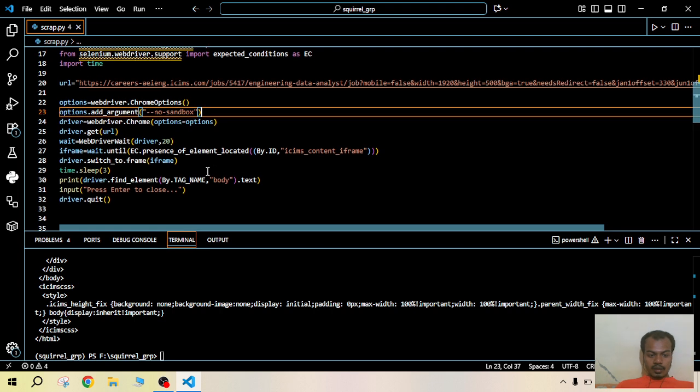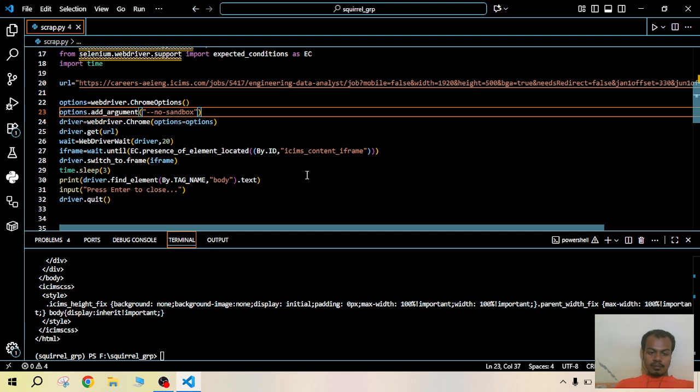The get URL method posts a get request for the URL we have specified and waits for the driver. The driver will wait for the page to load for around 20 seconds until the iframe object gets loaded. Here I have stored a wait variable to wait for the iframe object to load.